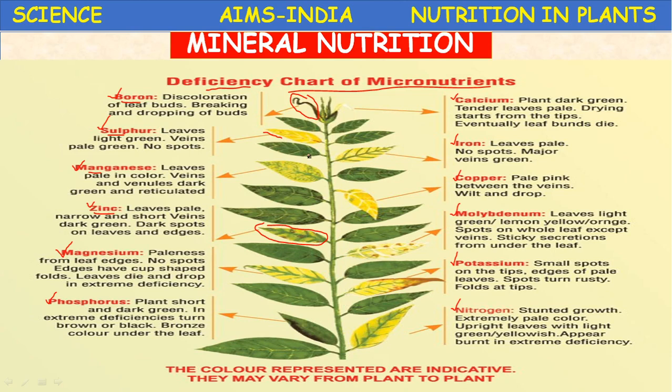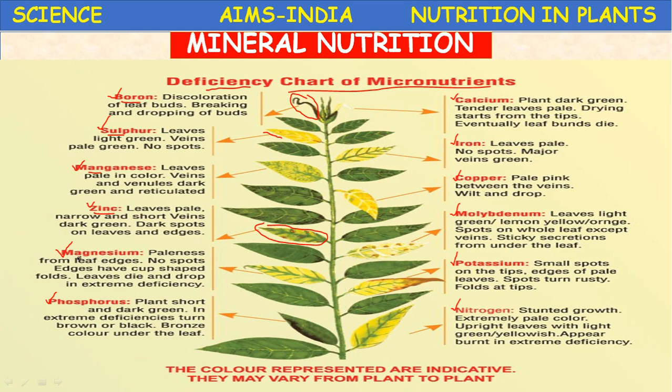Here veins are big in the normal leaf, and you have to compare this deficiency leaf so that you can understand clearly. So the leaves become narrow, short veins, dark green, and dark spots on the leaf edges. So these are the symptoms of zinc deficiency.